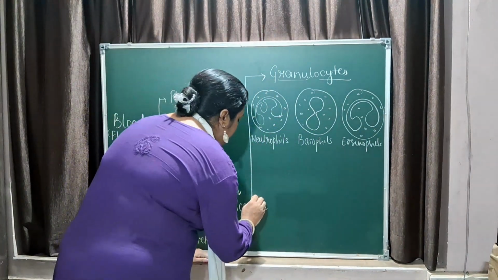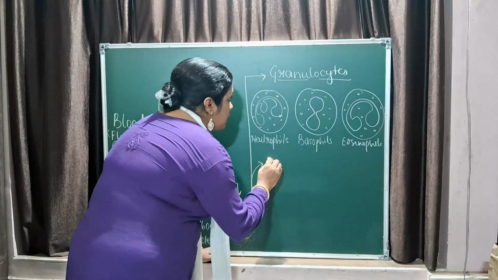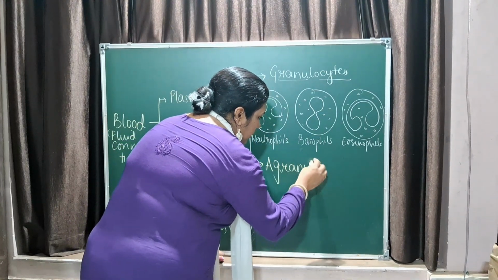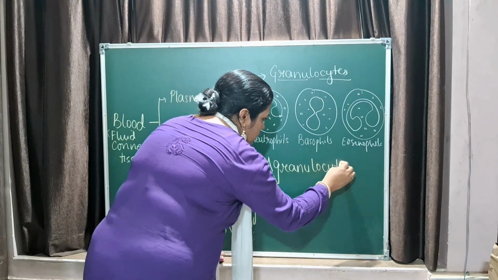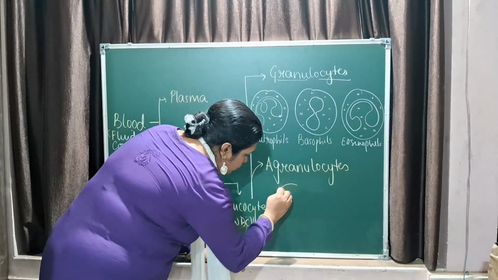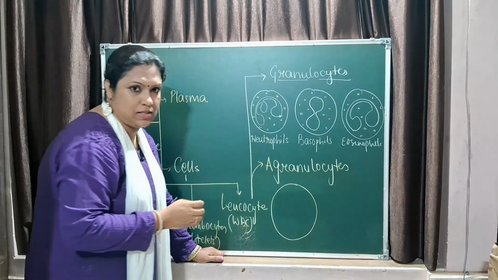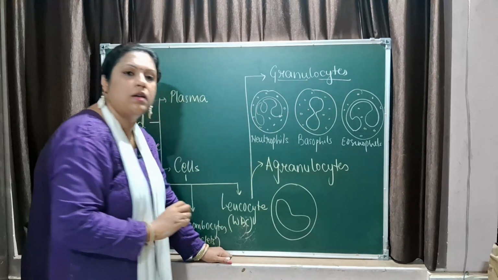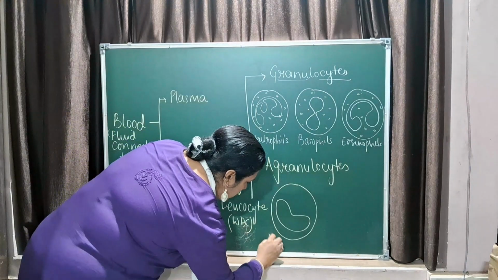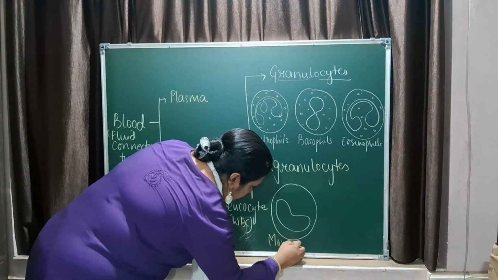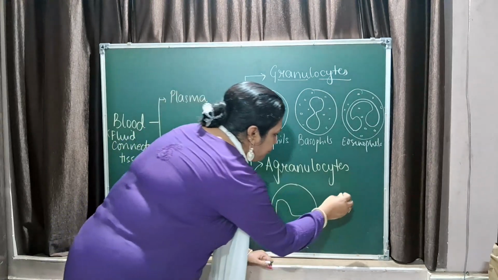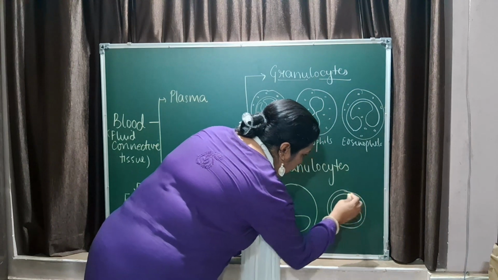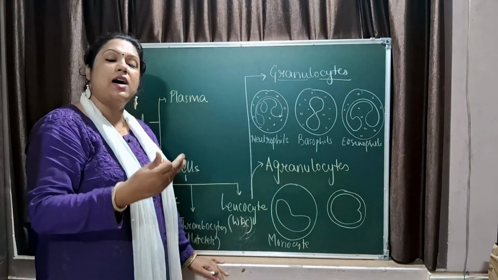Similarly, the other type is agranulocytes, that is the cells in which the granules are absent. It is of two types. One is monocyte, that is the largest WBC. Monocytes contain a kidney-shaped nucleus. And lymphocyte contains a very large nucleus. So, lympho, L, large nucleus.